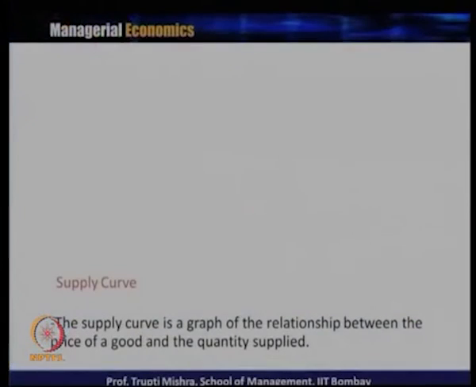Now, we will see how we can graphically explain the relationship between the price and the quantity supplied, through a supply curve. A supply curve is a graph of the relationship between the price of goods and quantity supplied. Mathematically we do this through a supply function, which gives the exact quantity at the different prices, and graphically we will see how the supply curve will look, assuming that the law of supply is valid, that there is a positive relationship between the price and quantity supplied.